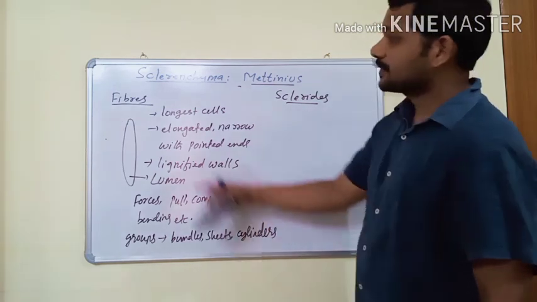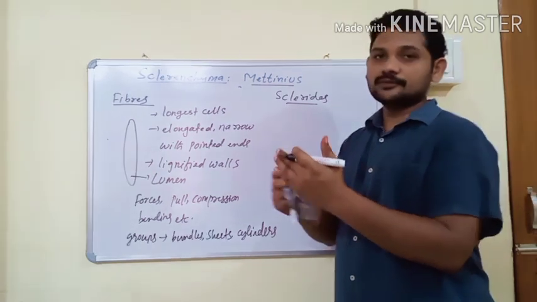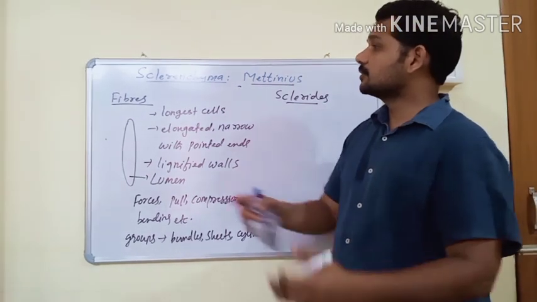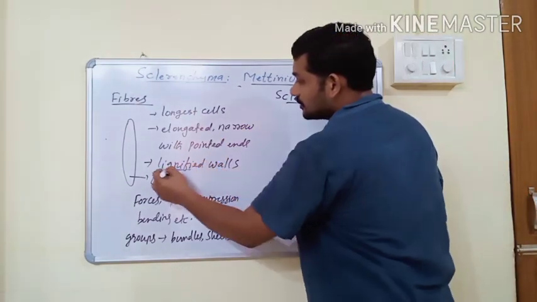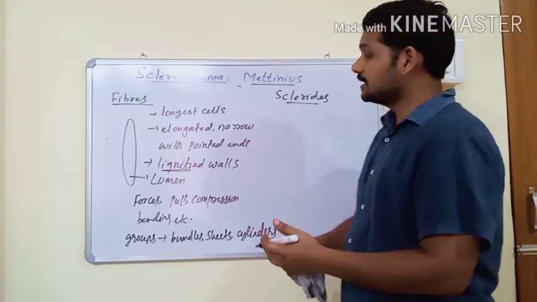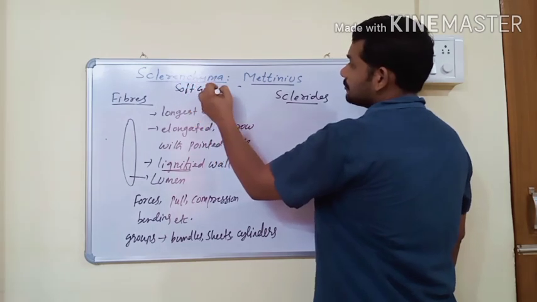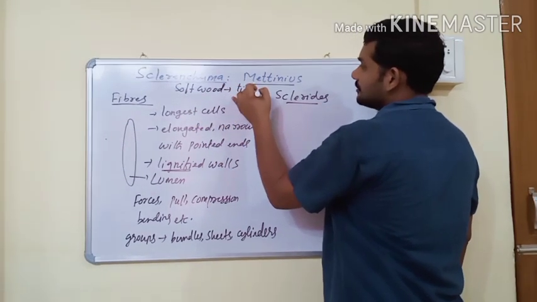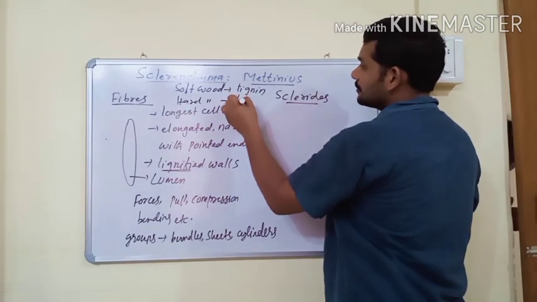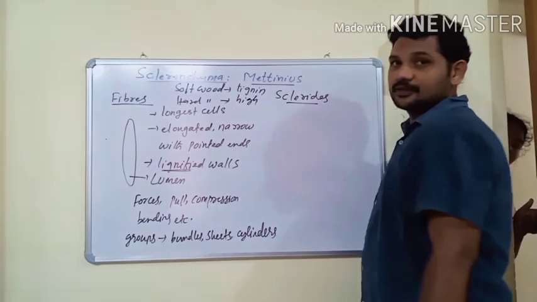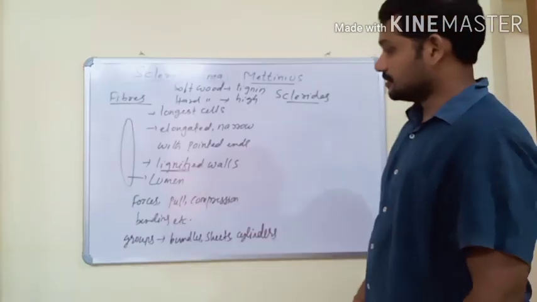So that's why the fibers have a high amount of lignin, and whether wood is hardwood or softwood is directly related to the amount of fiber, because the more fibers present, the more lignin present. Softwood has a partial amount of lignin, and hardwood has a high amount of lignin. If lignin is high, then the wood is hard. If the amount of lignin is partial, then the wood is known as softwood.